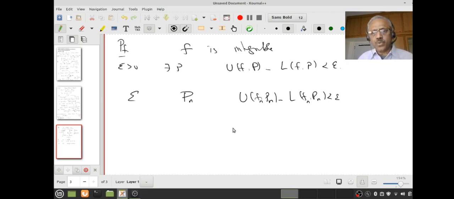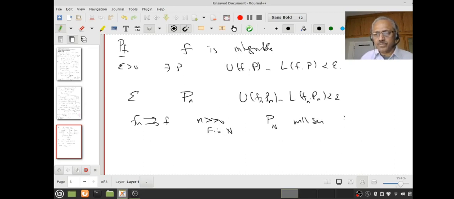So what is my hope? Since fn converges to f uniformly, I expect that if n is very, very large, and we fix one such n, then this Pn will serve f also.